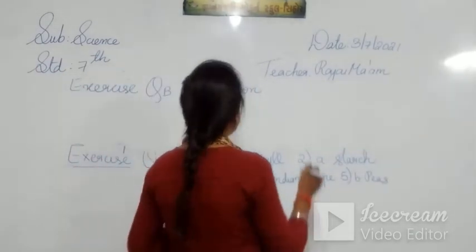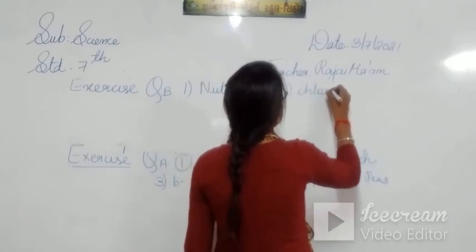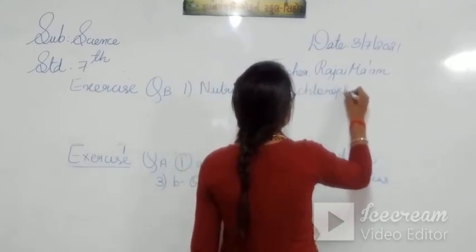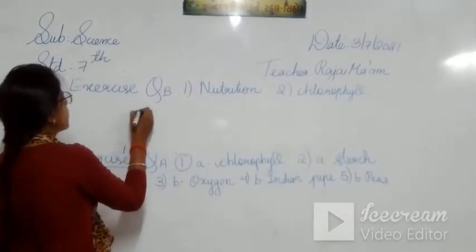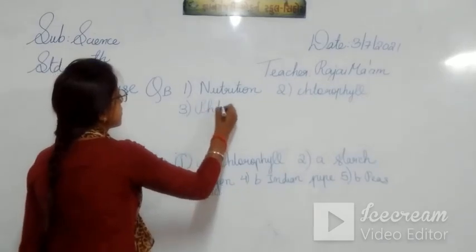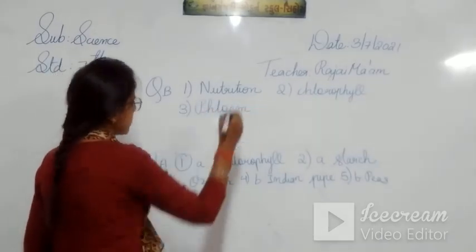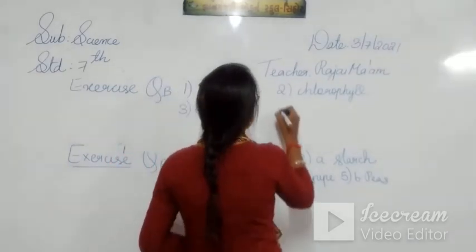Second is chlorophyll. Third is phloem. Fourth is parasitic.